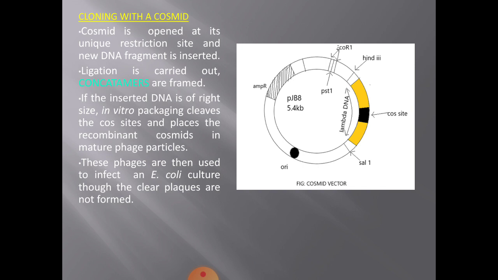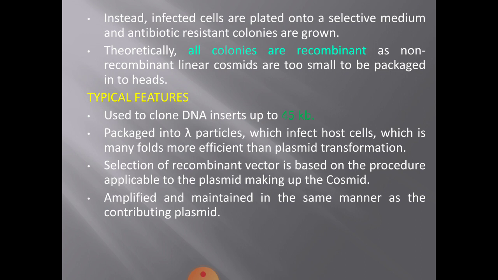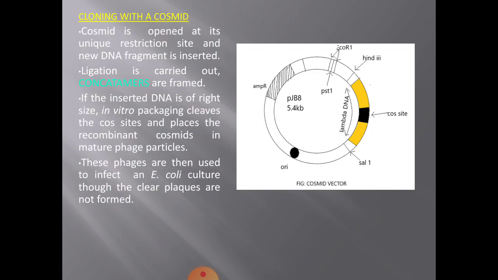Though we say selection is by clear plaque formation, clear plaques are not formed, then what should we do? Instead, infected cells are plated onto a selective medium and antibiotic resistant colonies are grown. You must be knowing here that there is one ampicillin resistance gene, right?